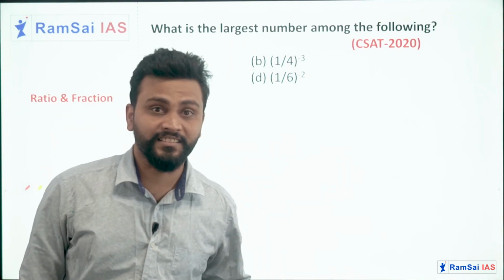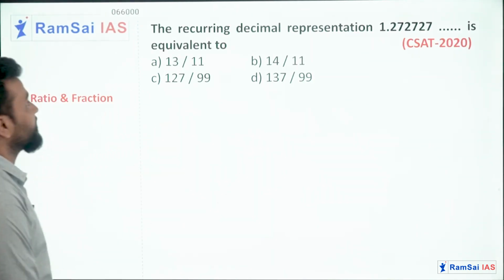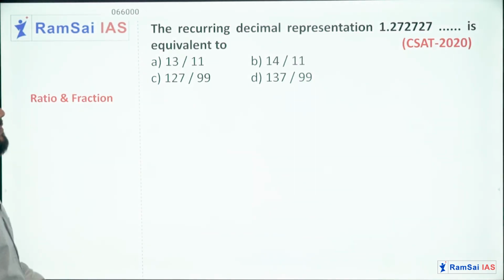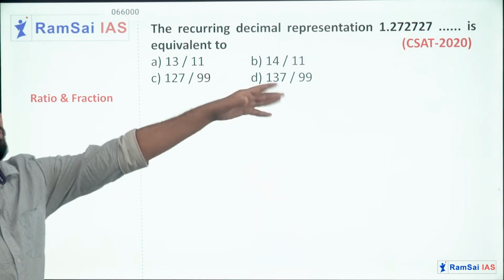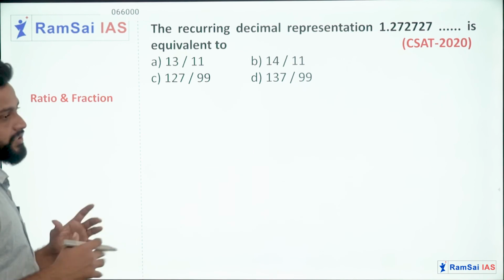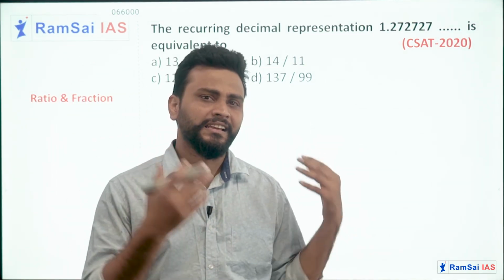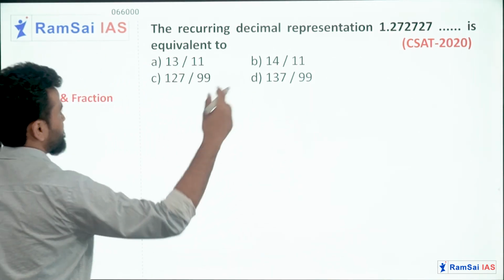And the last question in this video, just read it once. The recurring decimal 1.2727272727 and so on is equivalent to dash. So I'll do one thing, I'll take the options and find out the recurring decimal.